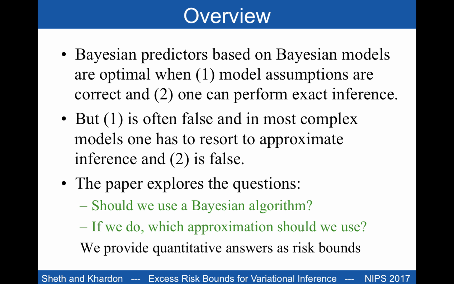Bayesian predictors based on Bayesian models are optimal when, first, model assumptions are correct, and in addition, one can perform exact inference. But condition 1 is often false, and in most complex models one has to resort to approximate inference, and 2 is also false.